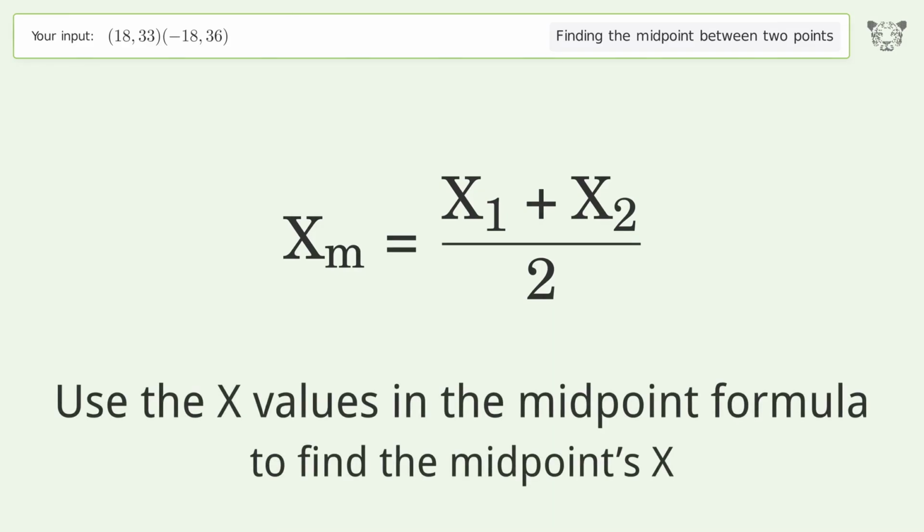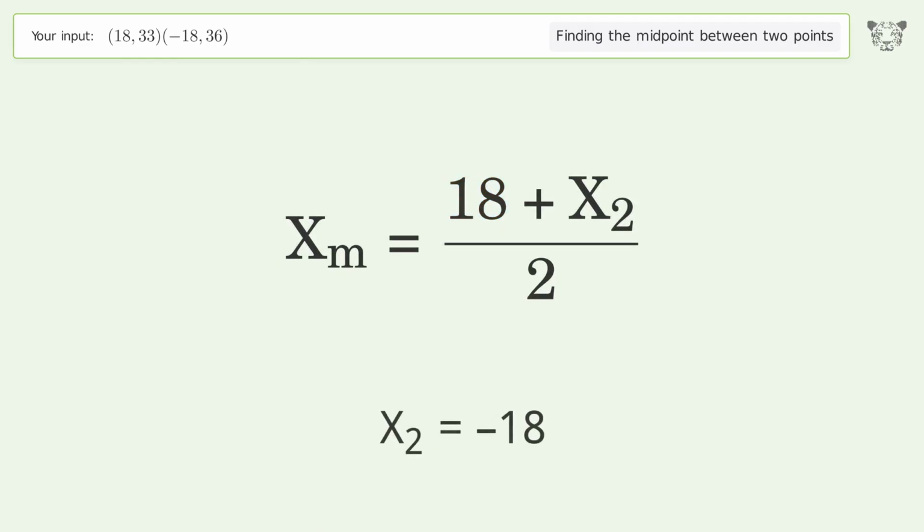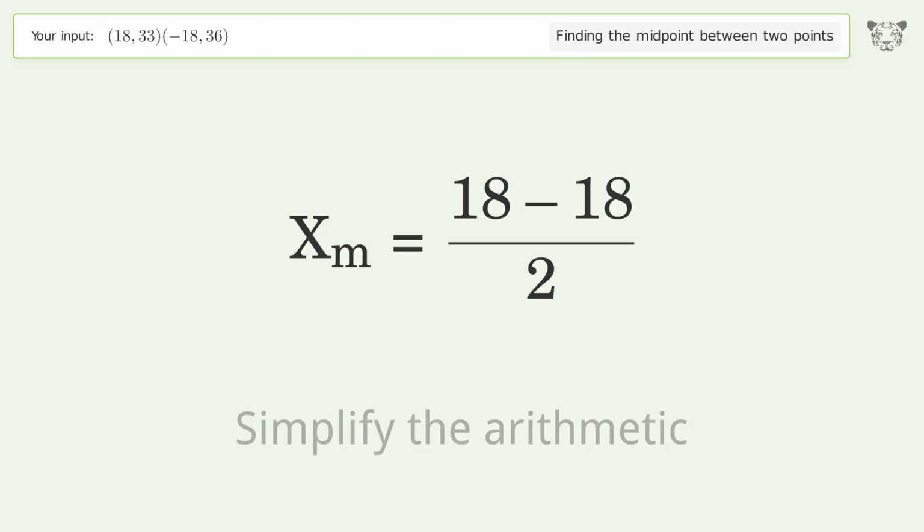Use the x values in the midpoint formula to find the midpoint's x. x1 equals 18. x2 equals negative 18. Simplify the arithmetic.